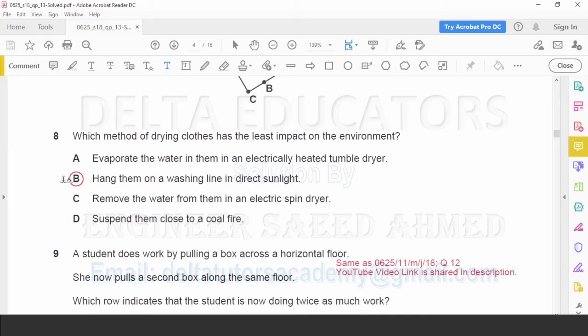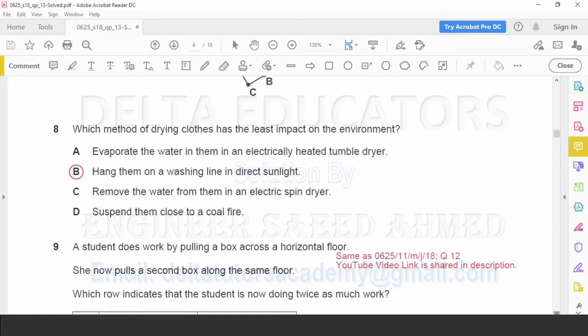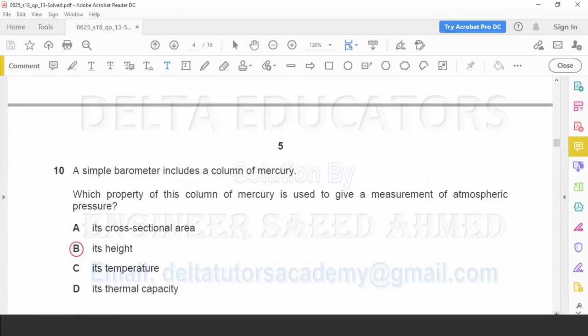Only in option B, we are using the natural method to dry the clothes. So the least impact will be in option B because here we are using the natural method to dry the clothes. So here correct option B. Next question, it is same as in paper 1 variant 1.